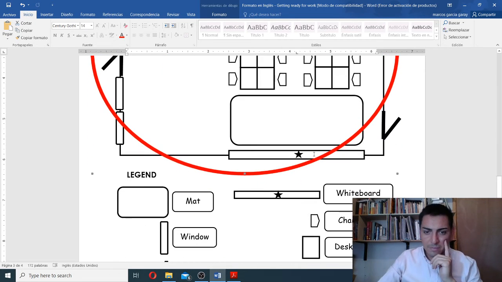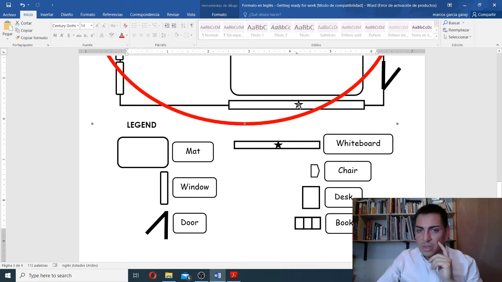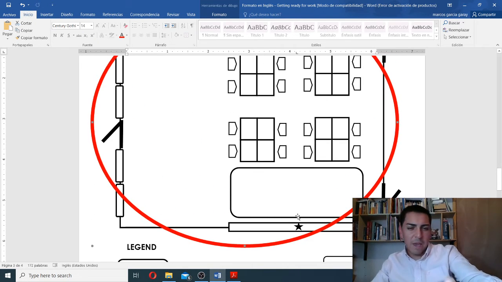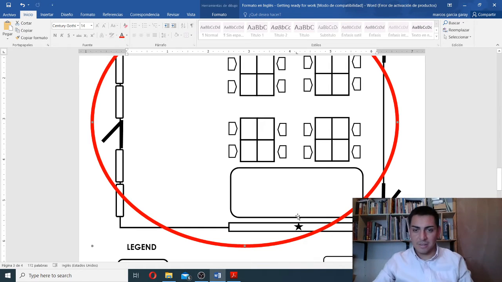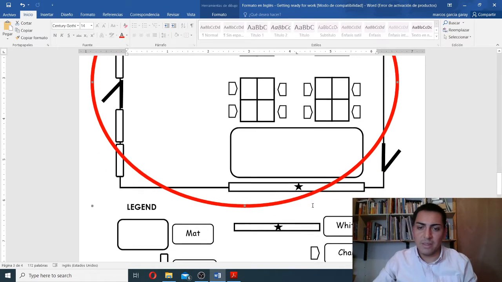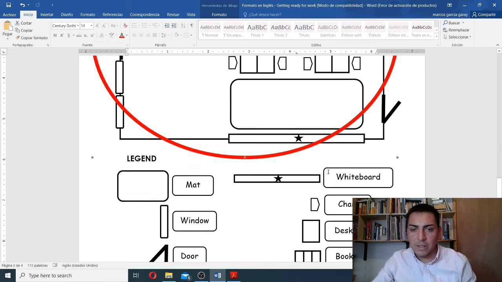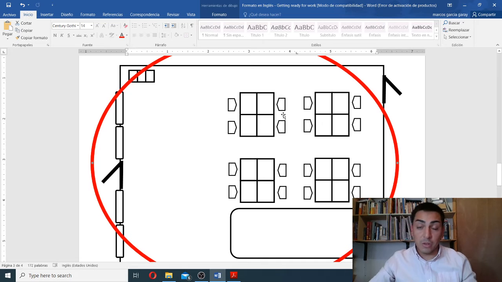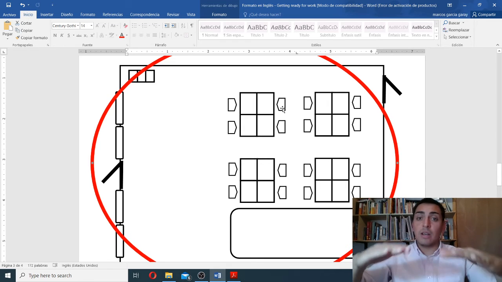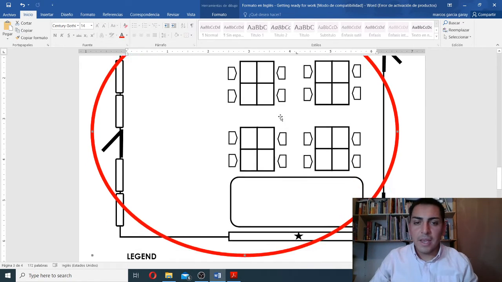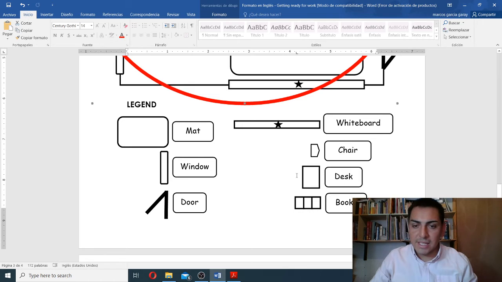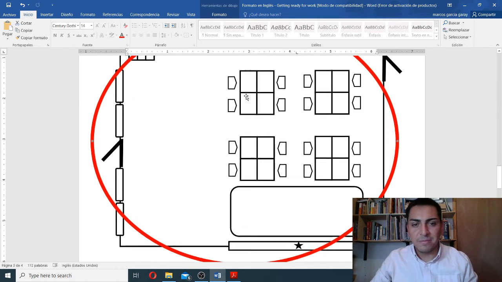You see? What we have there with the little star in the middle is our whiteboard. So you remember that we have the whiteboard right in front of the mat. So we have the mat there and the whiteboard. Those forms are the chairs. You see, if you remember, you sit in groups. Okay, so you face each other. You see your faces, and remember, this is looking from above. Okay, and we have the desks there in groups as well.